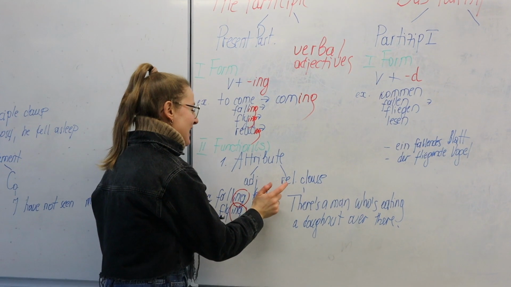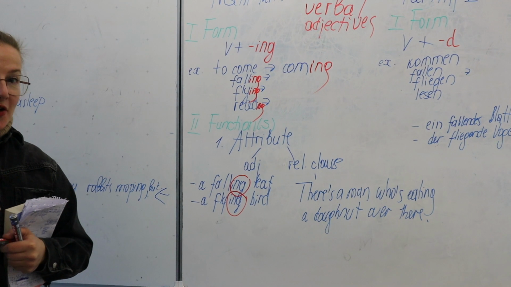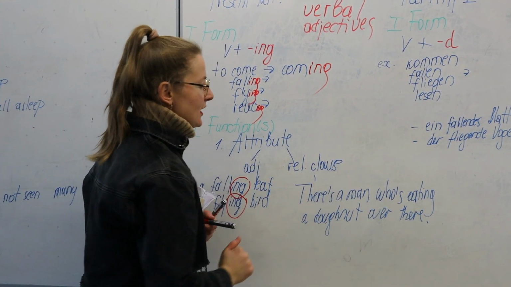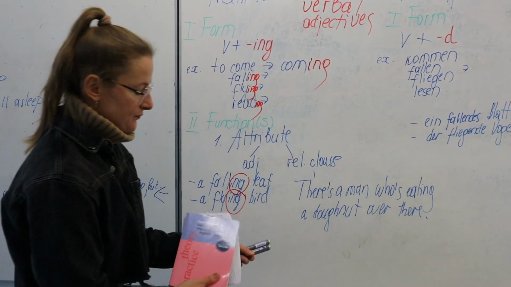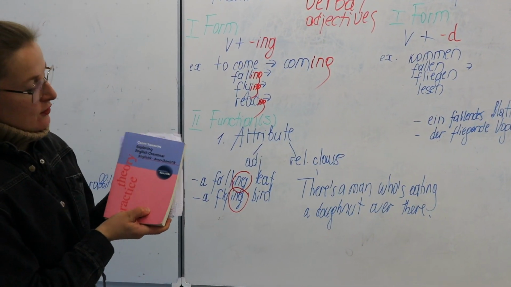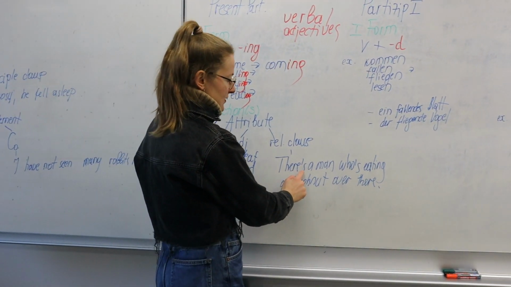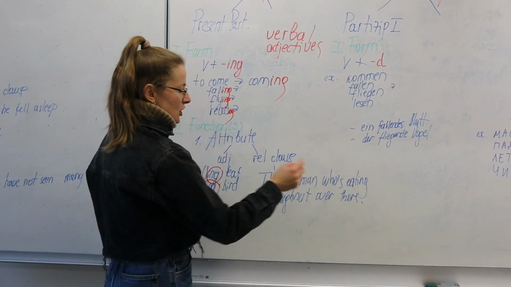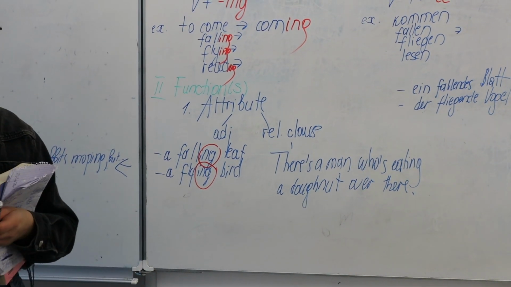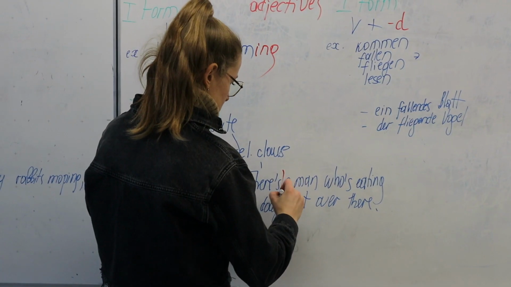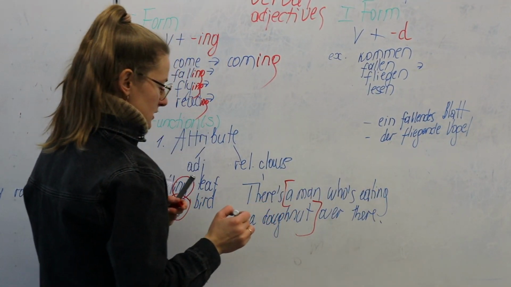Right. So let us now take a look at how the present participle can be used as an alternative to the relative clause. For example, a sentence taken out again from Exploring English Grammar. So the example is, there is a man who's eating a donut over there. So we know relative clauses are part of a noun phrase, right? So a man who is eating a donut, right? A man who's eating a donut.